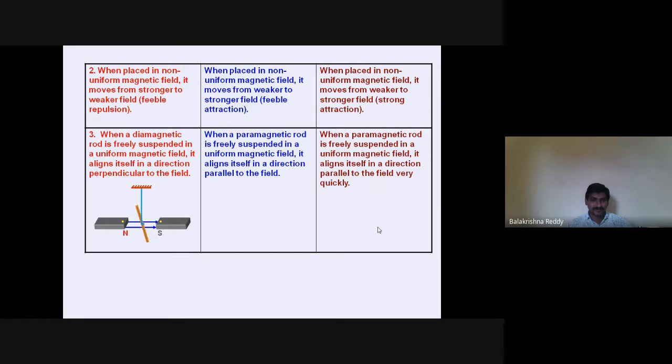Look here, perpendicular in the diamagnetic substances. It moves parallel in the paramagnetic, and in ferromagnetic material, very fast. The difference is that one is slowly, feebly attracting, one is attracting very fast, and the diamagnetic one is repelling.